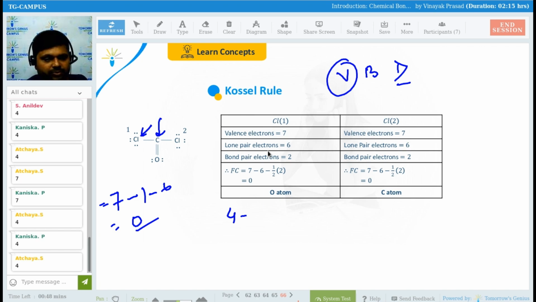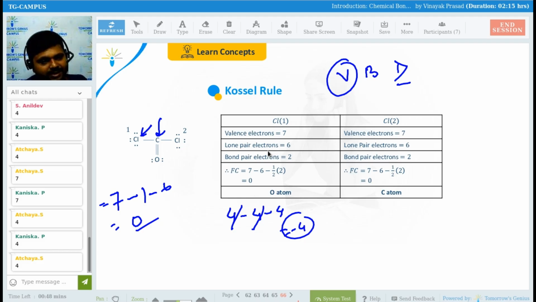Bonds, 4. So minus 4, right? Now, how many electrons are there? How many dots are there, guys? 4. So minus 4. So total answer is what? 4 minus 4 minus 4, so minus 4. So the formal charge for this carbon will be what? Minus 4. Getting my point?